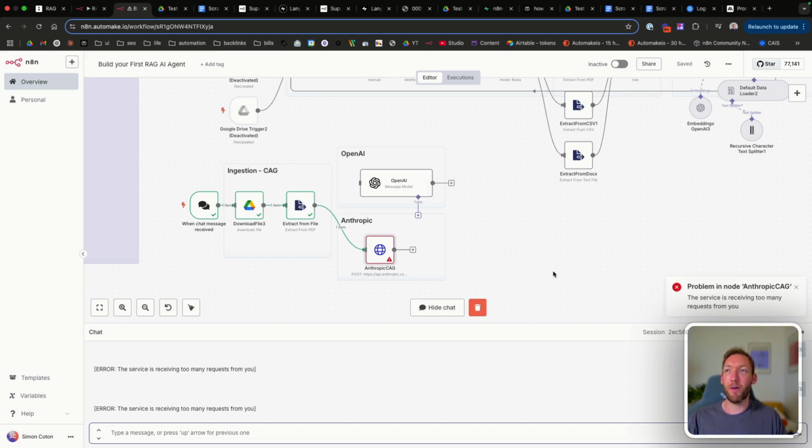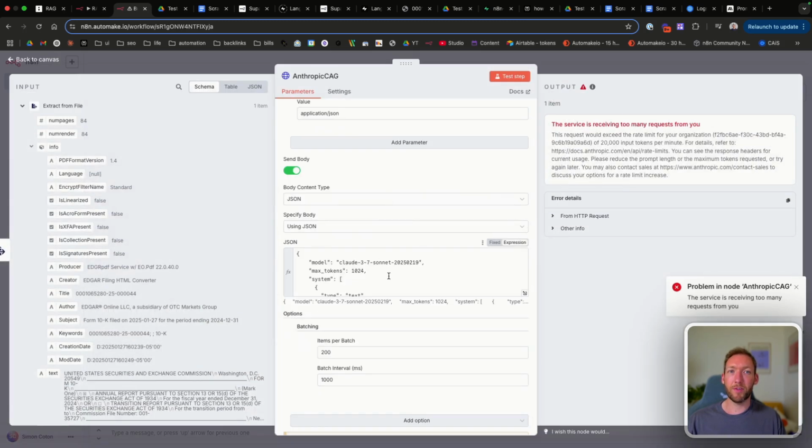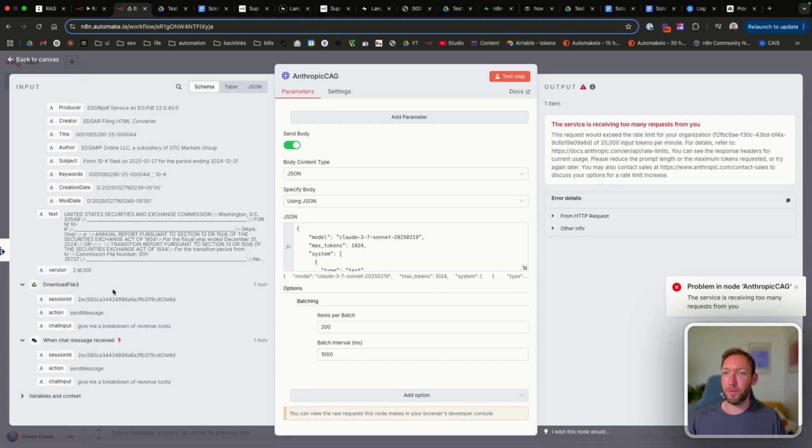So if you've got a huge document like we've got here, it worked through OpenAI quite well. We're being rate limited by Anthropic. It might be better off storing that in an updatable RAG and pulling it in a little bit at a time. But that being said, Claude 3.7 Sonnet has a high number of input tokens, but our plan only allows us to put 20,000 input tokens per minute. So that's where the problem is coming from, because when we read back that data, it still gets input into the prompt, so we're exceeding our 20,000 limit.